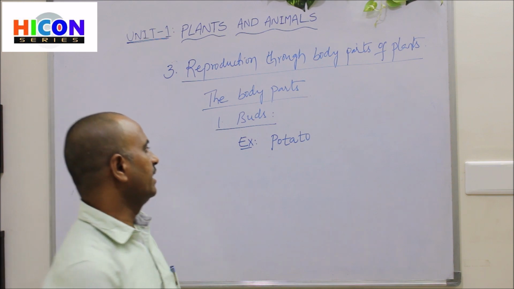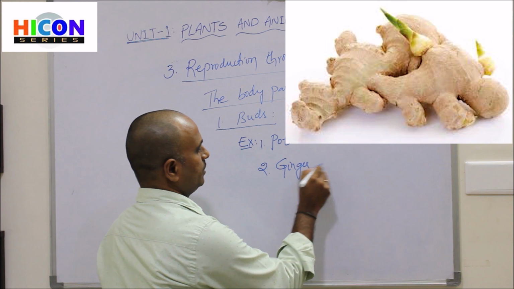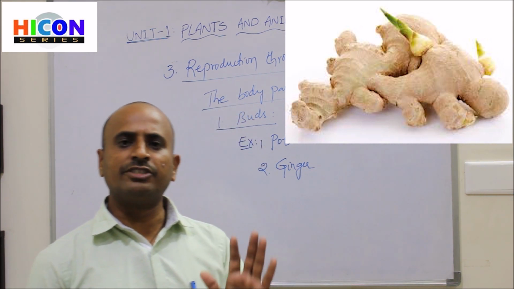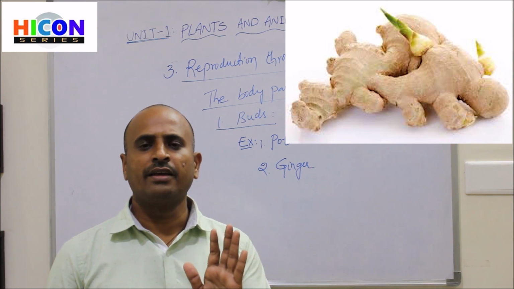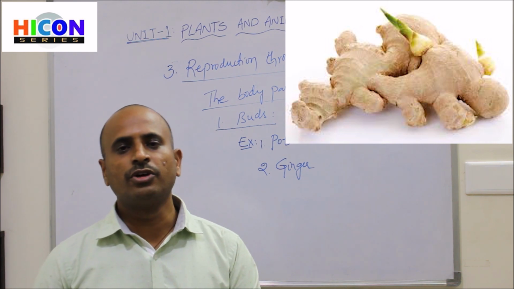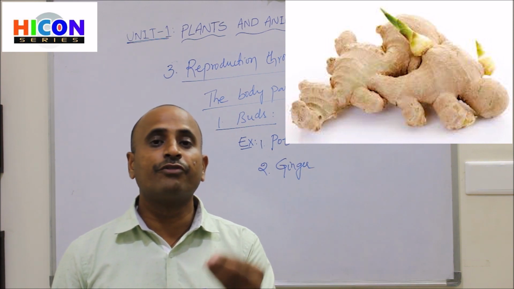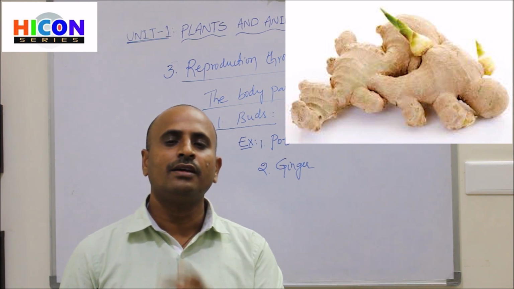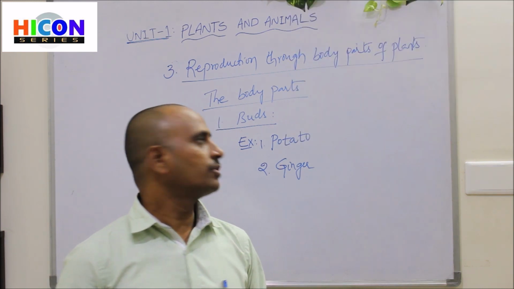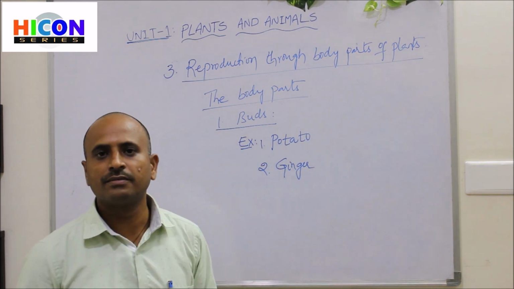And the second example is ginger. So look at the picture. The picture shows a ginger, and you are observing a green bud produced from the ginger. If you cut that green bud from the ginger and plant it in the soil, then a new ginger plant will grow. So some plants can produce new plants from their buds.